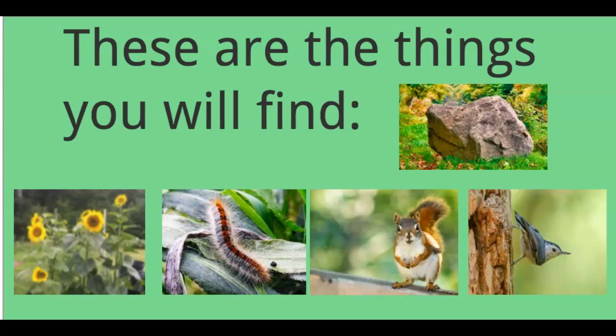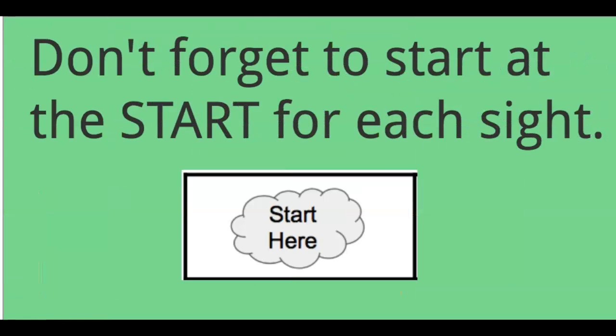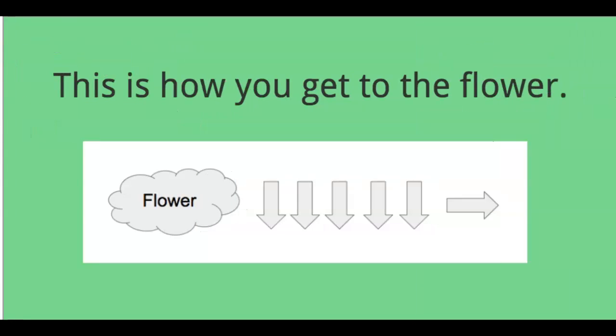These are the things you will find: a rock, flowers, a fuzzy caterpillar, a squirrel, and a bird. Don't forget to start at the start for each site. This is how you get to the flower. 5 arrows down and 1 arrow to the right.